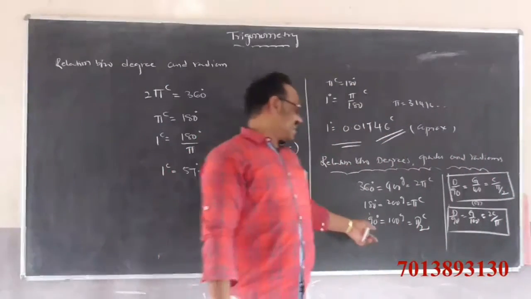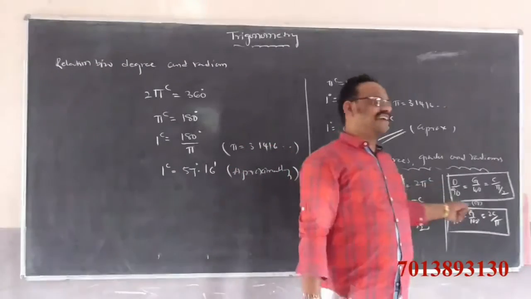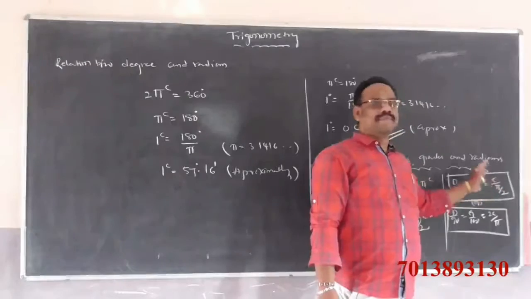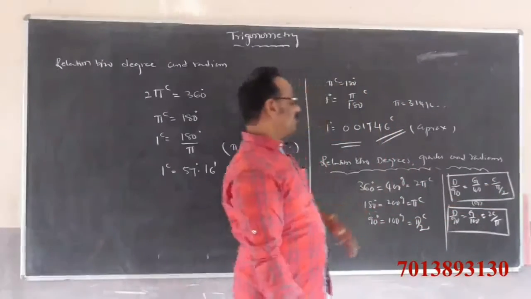So 90 degrees is equal to 100 grades is equal to pi by 2 radians. This can be written as d by 90 is equal to g by 100 is equal to c by pi by 2, or d by 90 is equal to g by 100 is equal to 2c by pi.